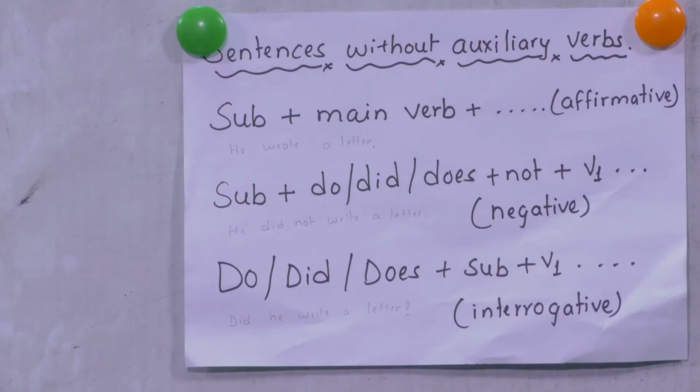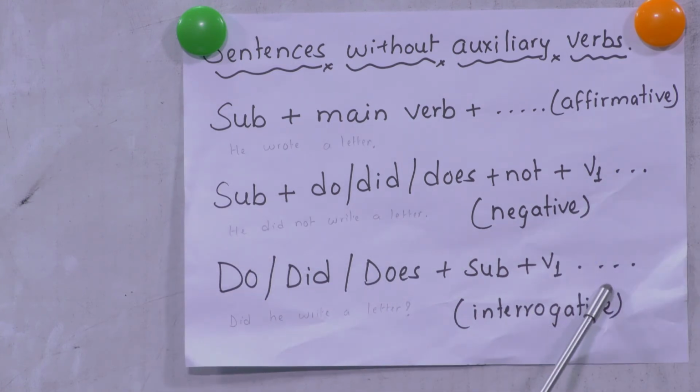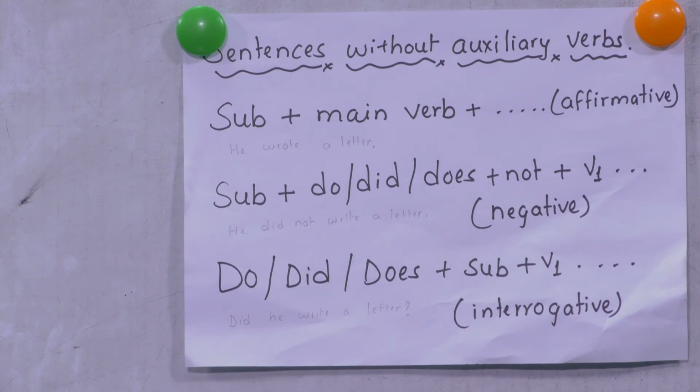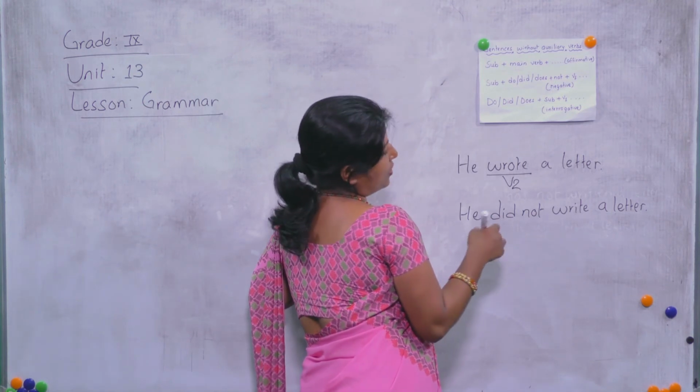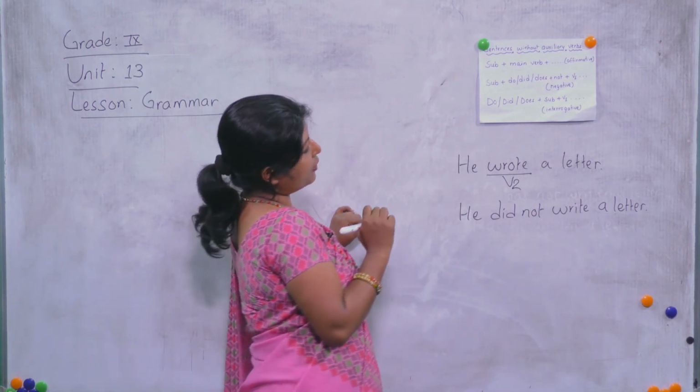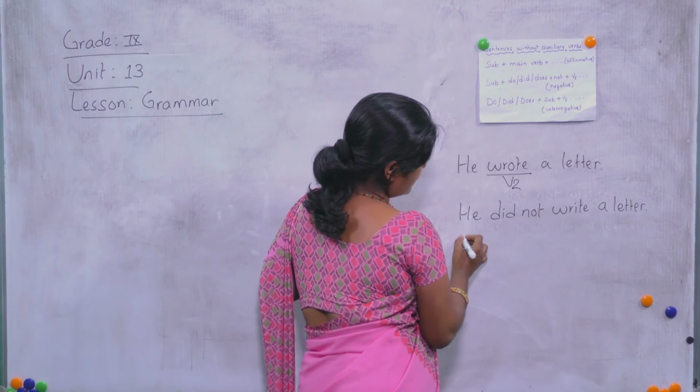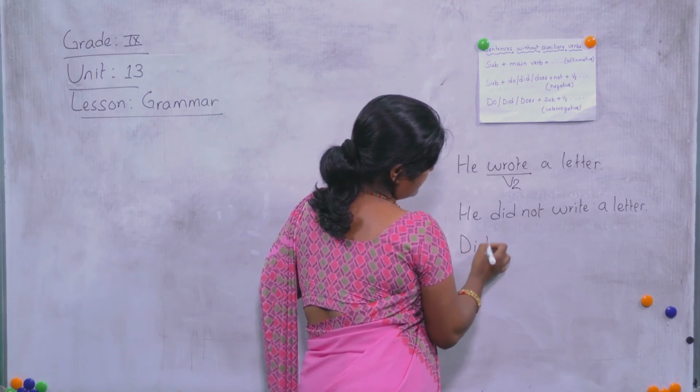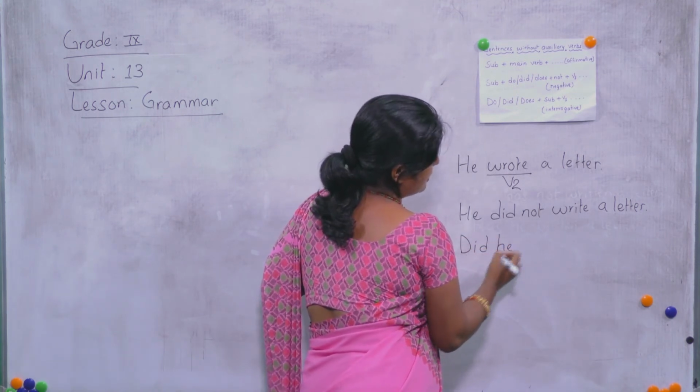While changing into interrogative, it is do, does or did, then subject and verb 1. We have to begin the sentence with do, does or did. Which one do we choose here? Did, because it is past. "Did he write a letter?"